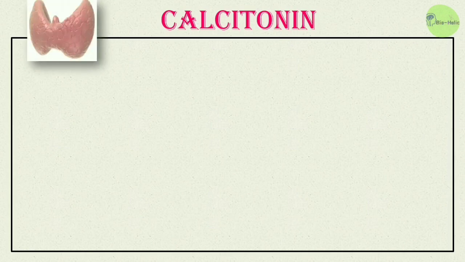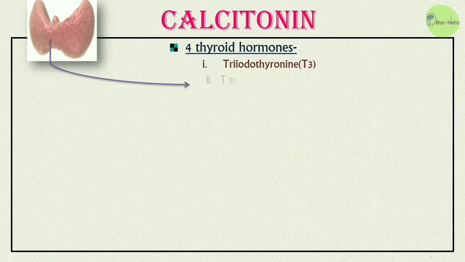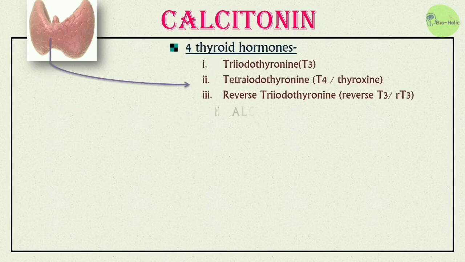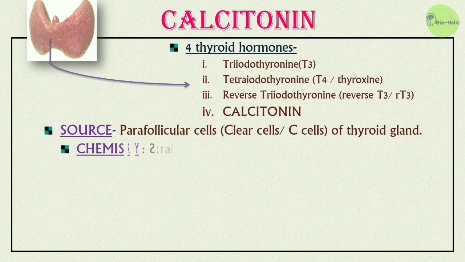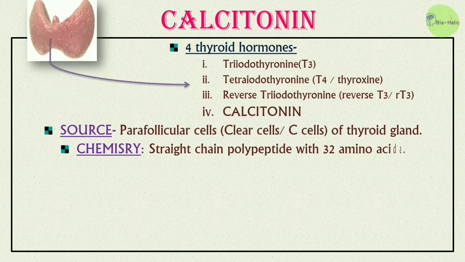First of all, let's know about calcitonin hormone. It is one of the thyroid hormones. Parafollicular cells, also known as the clear cells or C cells of the thyroid gland, secrete calcitonin hormone. Chemically, it is a straight chain polypeptide with 32 amino acids.